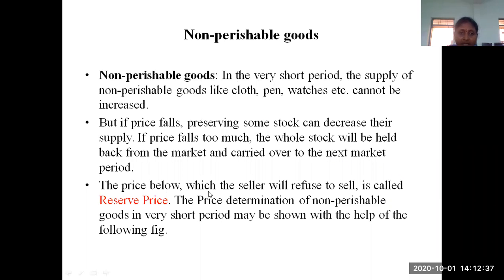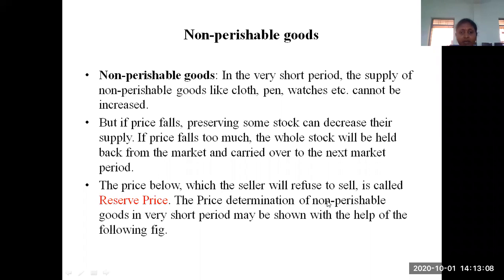That means the price below which the seller will refuse to sell. They refuse, so the price below which the seller will refuse to sell is called the reserve price. This is the term you have to remember. What is the definition here? When we call a particular price a reserve price, it means whenever the prices fall very much, the sellers are going to refuse to sell the products. So that price is called the reserve price.